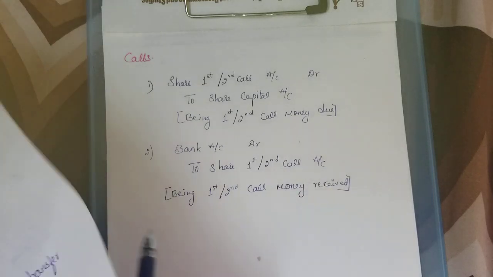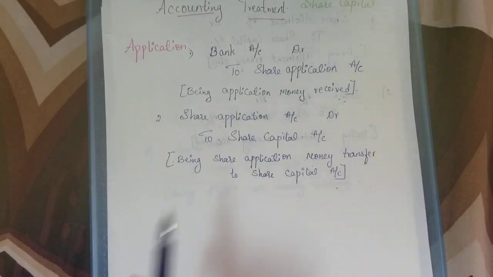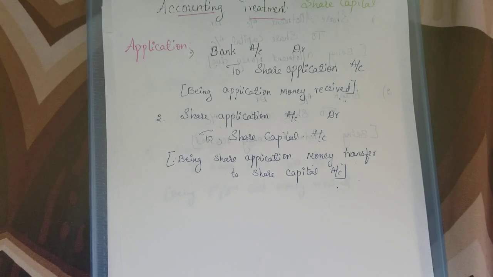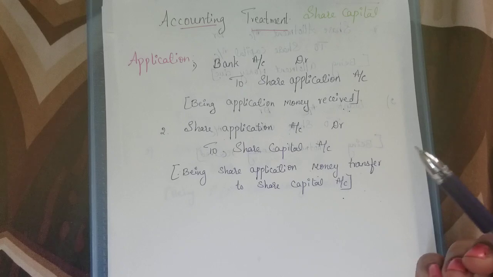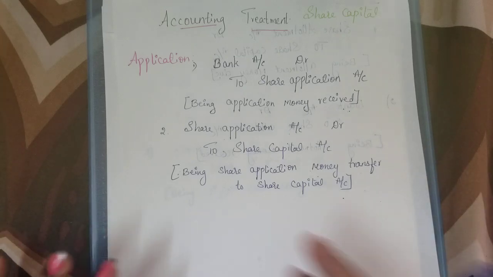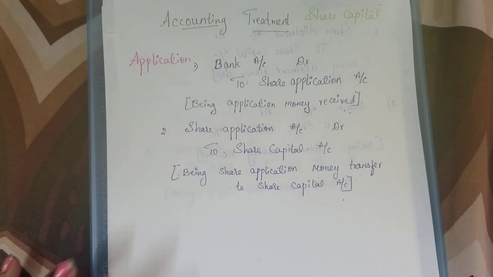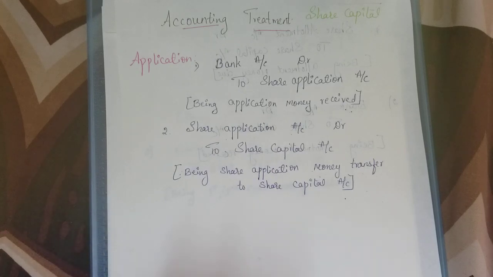Now a small change, as there will be oversubscription or undersubscription. When there is an oversubscription, there are slight changes here. No changes in these two entries, but one more entry will be added in the application stage when there is oversubscription. What is this oversubscription?